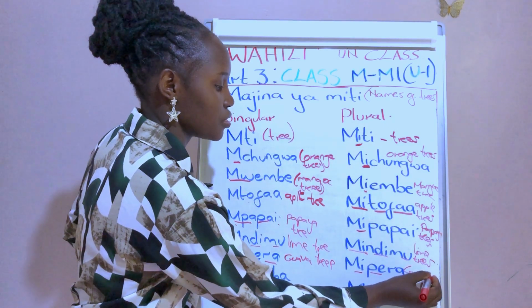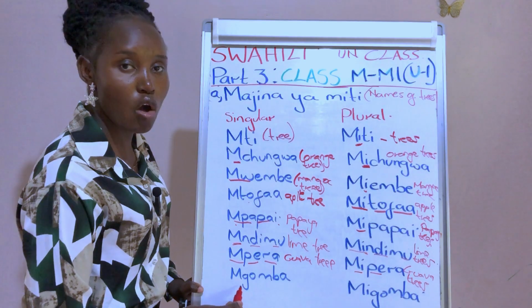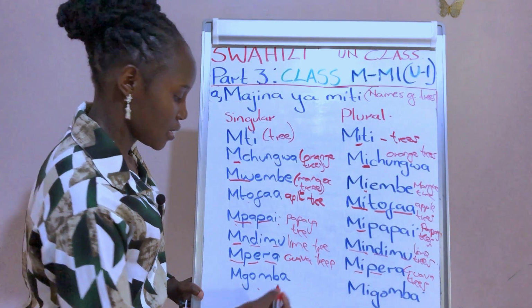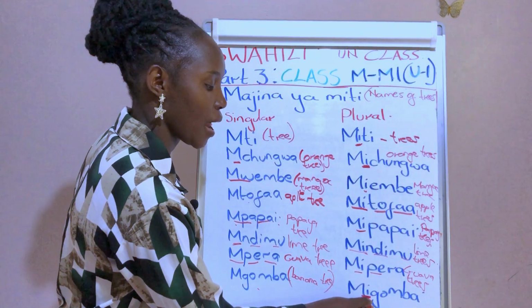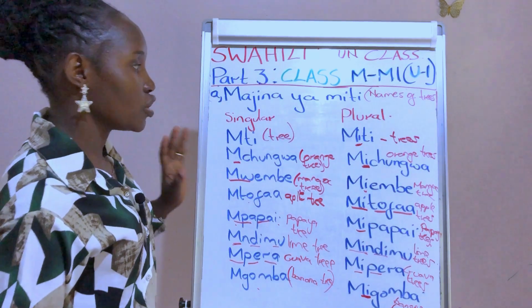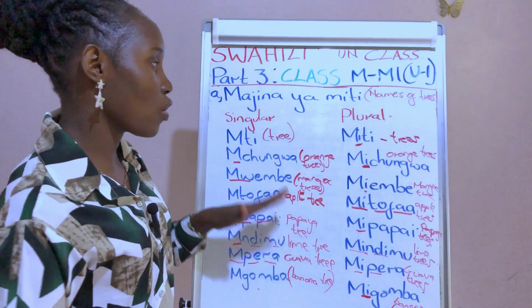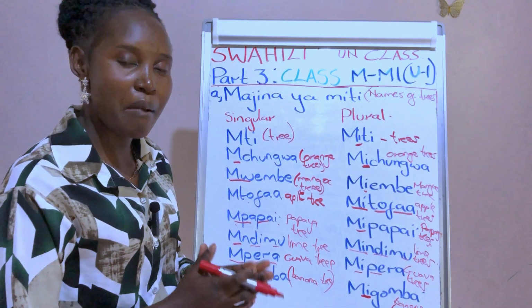Mipera, guava trees. And then lastly, under majina ya miti, we have mgomba. Mgomba, this is a banana tree. In plural we say migomba. Migomba, banana trees. Please keep watching because by the end of this lesson, we are going to form sentences and you will see how these nouns fit in perfectly.